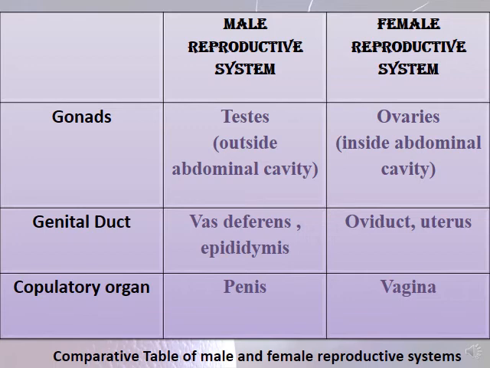So let's now make a summary of the female reproductive system. We started with the ovaries. We said that they are the site of egg cell production, the female gametes. Also, they are the site of production of the female primary sexual hormones, estrogen and progesterone. So the ovaries are referred to as the female gonads.